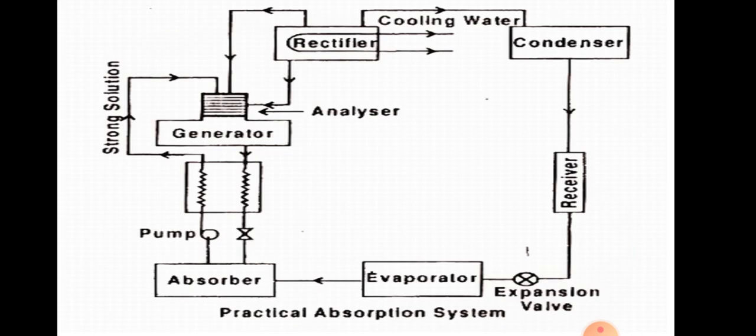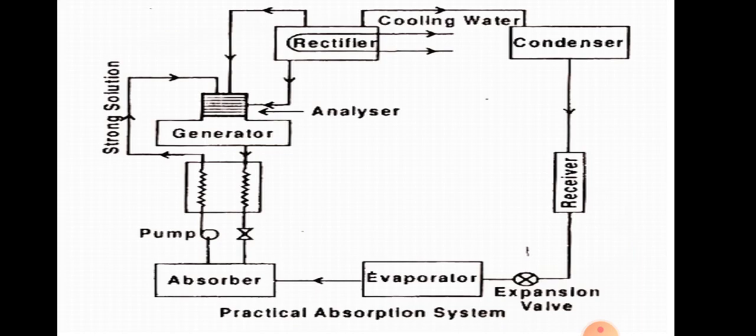In the evaporator, when ammonia refrigerant is passed through it, at the outlet of the evaporator we have ammonia vapor, and that vapor is absorbed by the absorber.